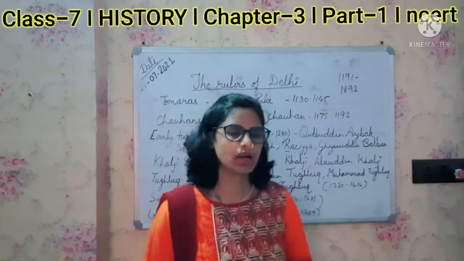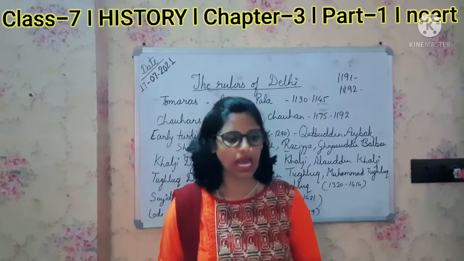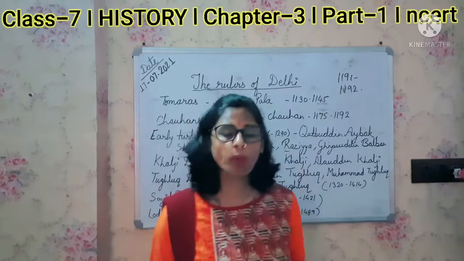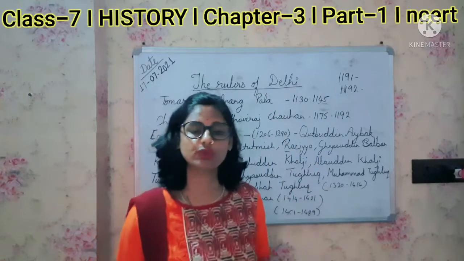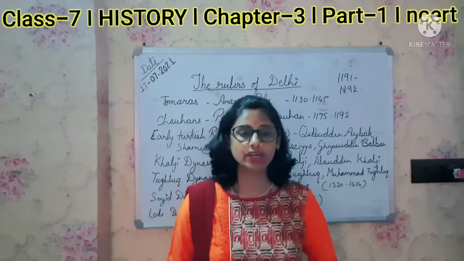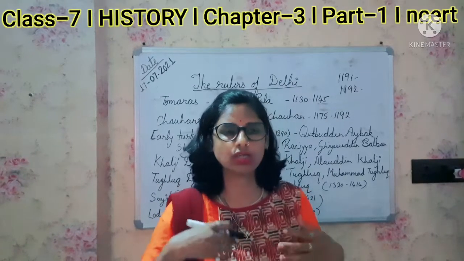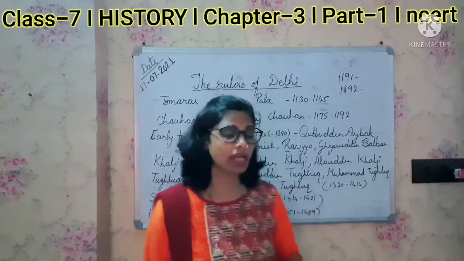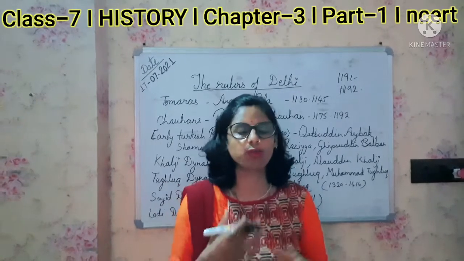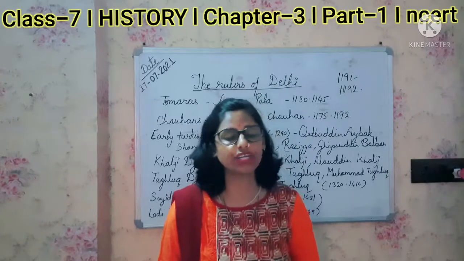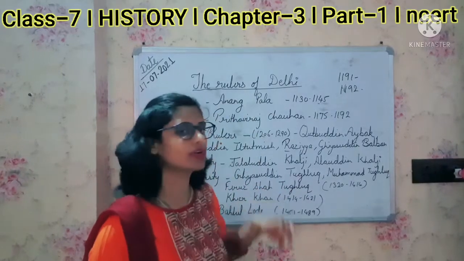Razia was a woman, and the noblemen of the court opposed her. It is because she was a woman, and they did not like to obey her. They plotted against Razia and dethroned her in 1240.